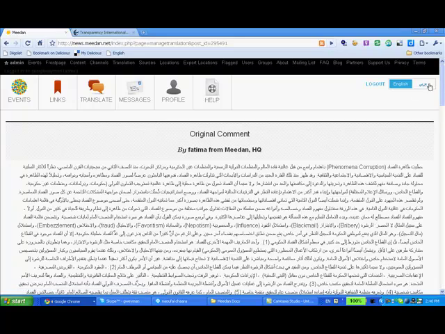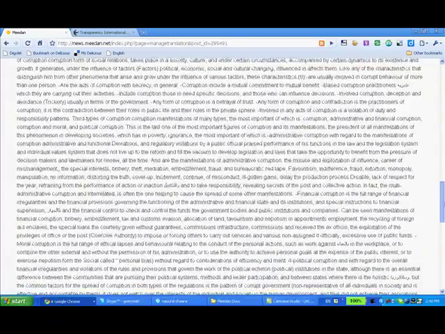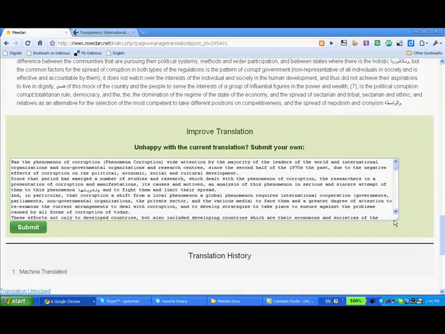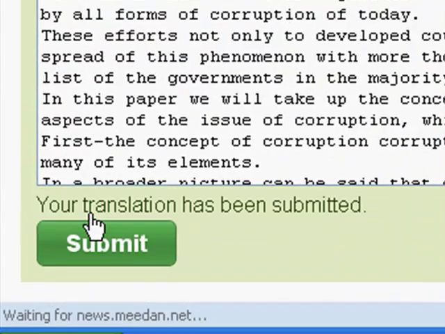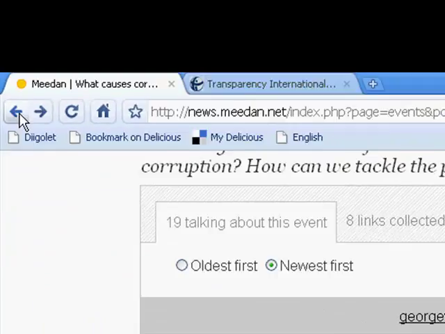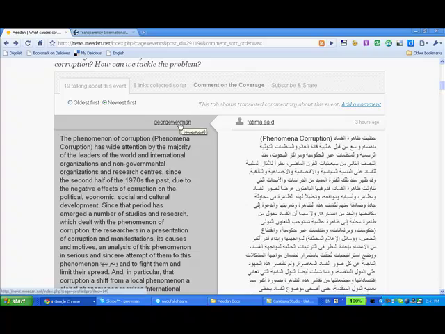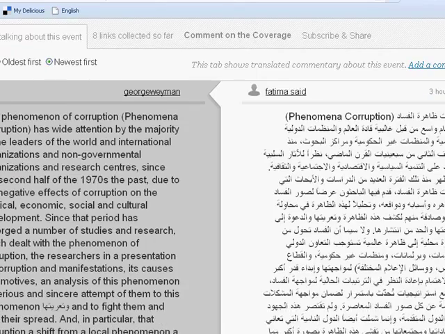This takes us to a page where we can see the original comment from Fatima, the current machine translation, and a box where we can improve that translation. So you can add an improved translation in this page, click submit. Now let's go back to the event page, and you can see that this comment now shows as being translated by me, George Wayman. Okay, I only translated 2 words, but now somebody else can come along and improve on that translation, and we'll see the translation evolve over time.